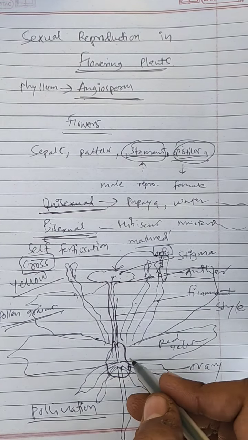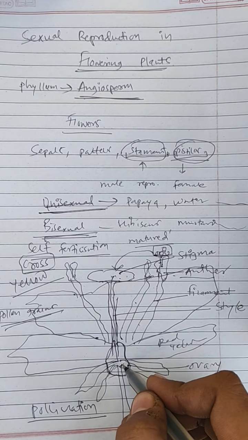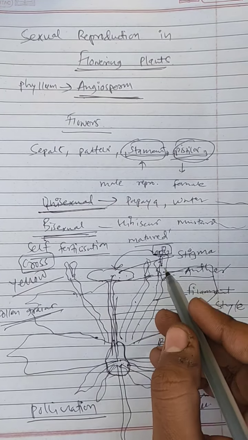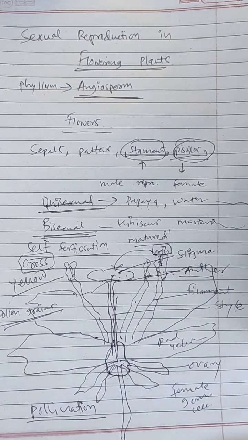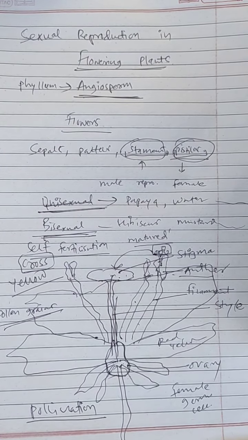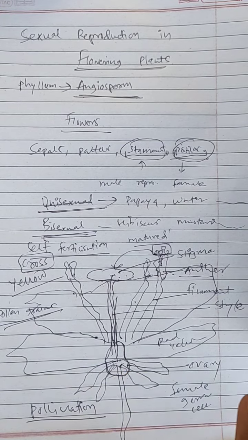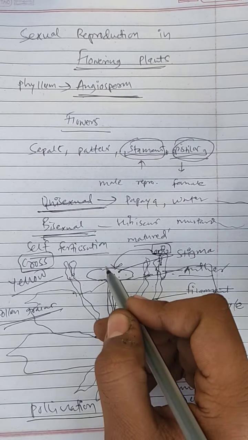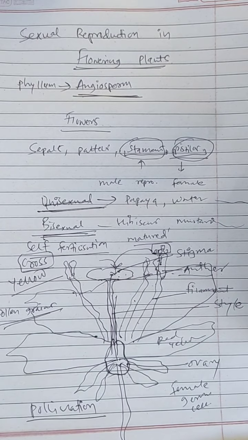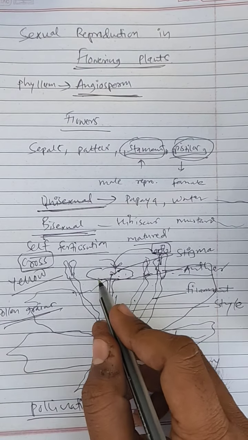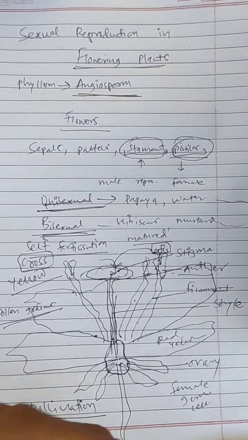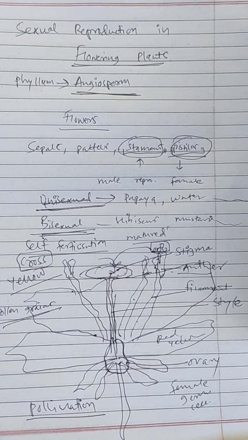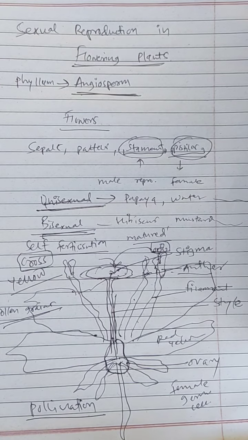One insect sits on this flower for nectar. It is their food, and these pollen grains shed on the body of the insect. When the insect goes onto another flower containing a stigma for nectar, again the pollen grains will shed onto this stigma, and the stigma is very sticky, so it makes a good platform for our pollen grain.